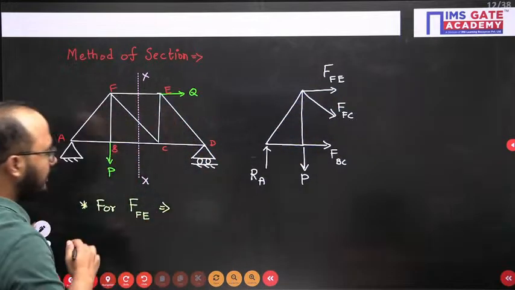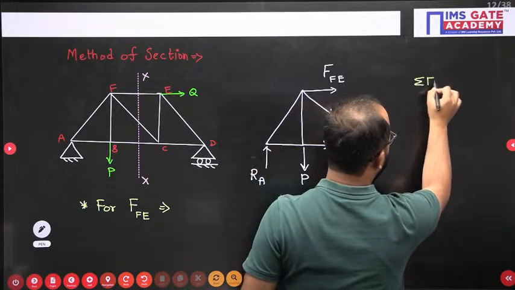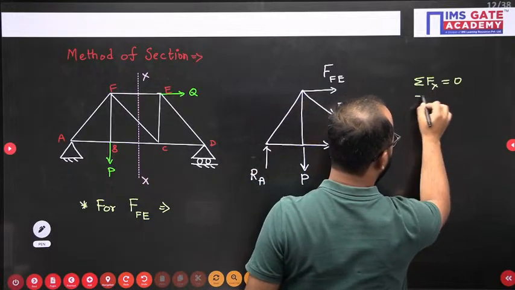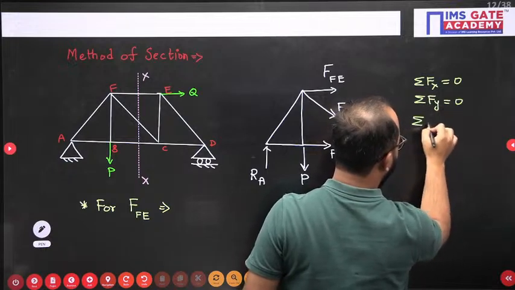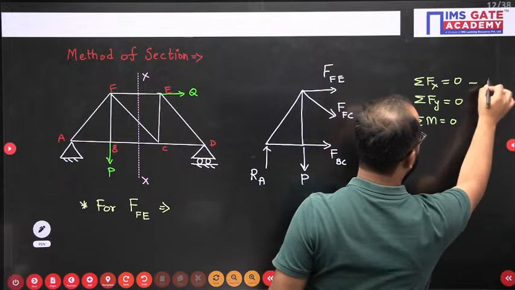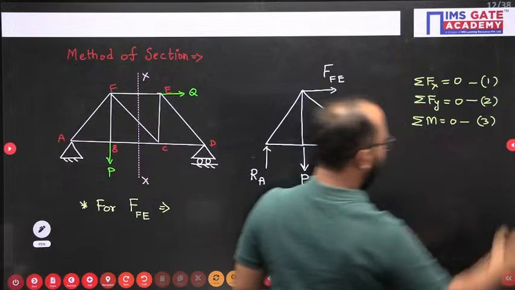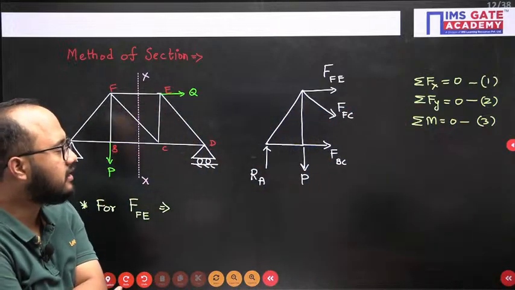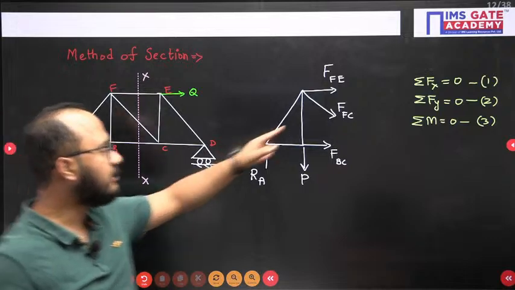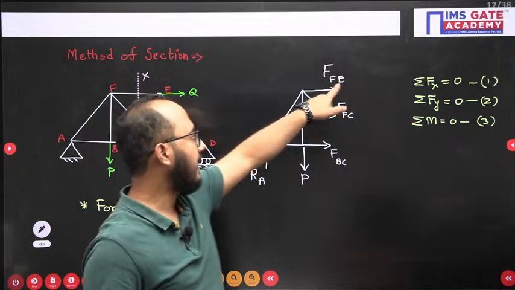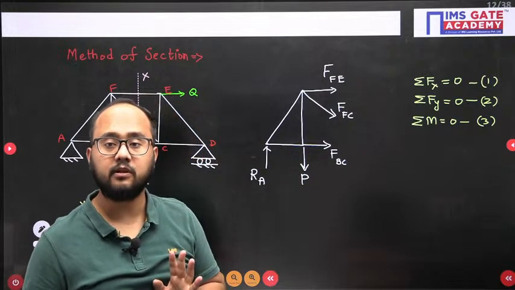That's why whatever equation you are using, make sure that this is the only unknown. The other 2 values should not come. But before that, you should ask, sir, what equations do we have? Summation of forces horizontal 0, summation of forces in vertical, that is y direction, 0, and third, summation of moment is 0. These are the 3 equations we have. Any of the 3 equations I can use. Now for force in member FE, if I use summation of forces horizontal 0, FE is there. Apart from FE, BC will also come into the picture. Again, not possible to solve.